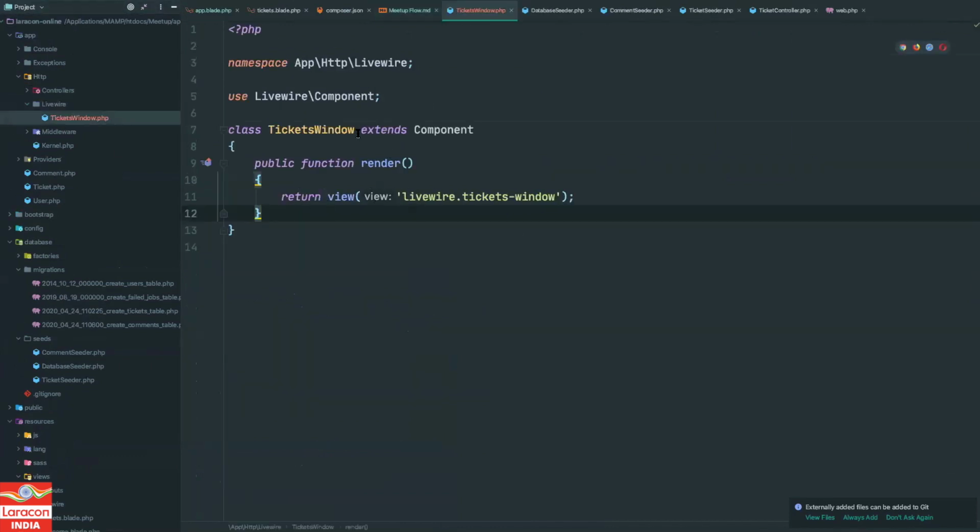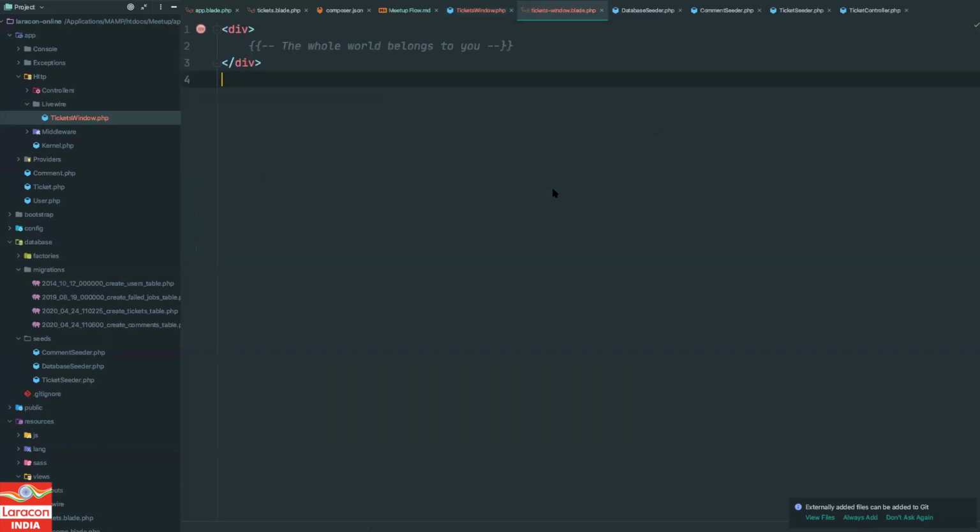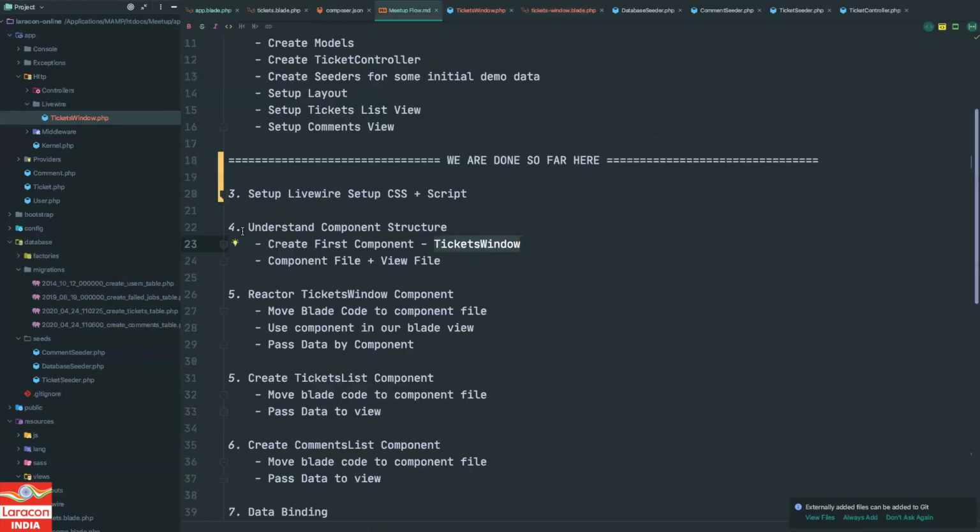Nothing special here. We have created one class which is extending the Livewire component, and it has a render method which will return a view, right? If we go to this view ticket window, we can see nothing special there as well, just one empty div, right? So we have created our first component, and this is how you can create components, because in Livewire everything is based on components. Whatever you work on will work as a component, right? So clear so far, the fourth point is done.